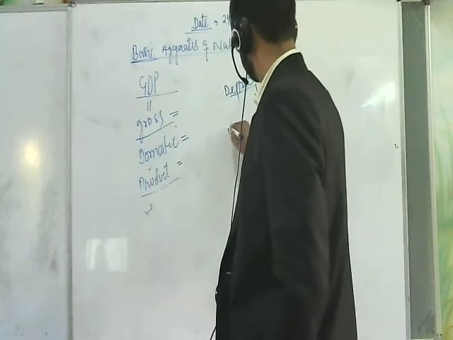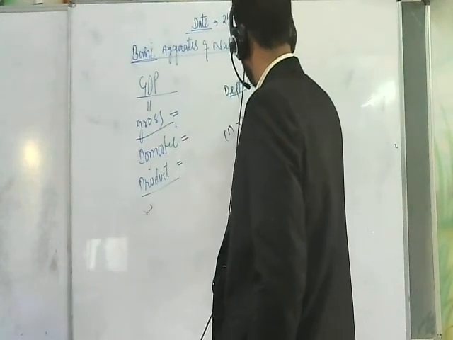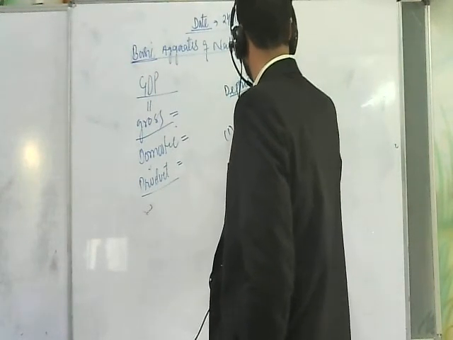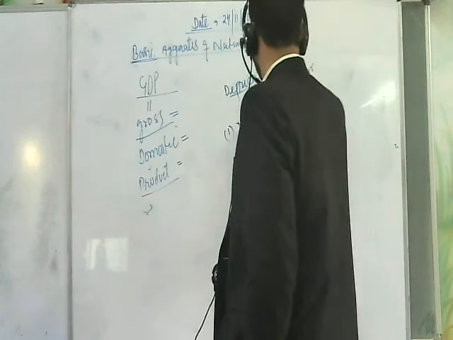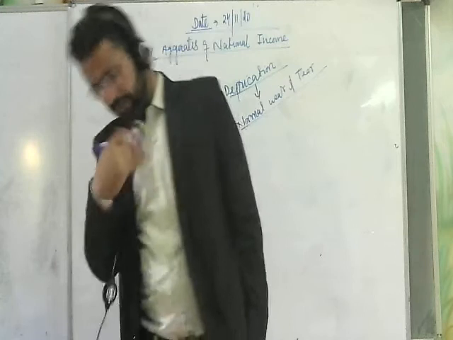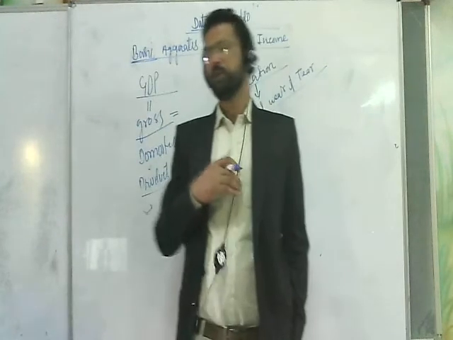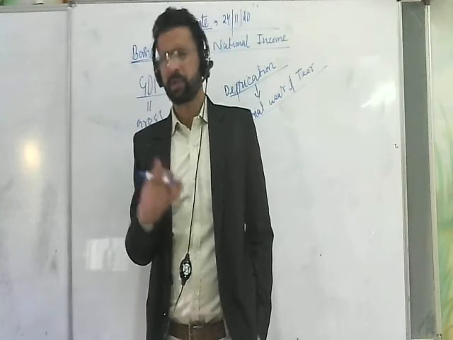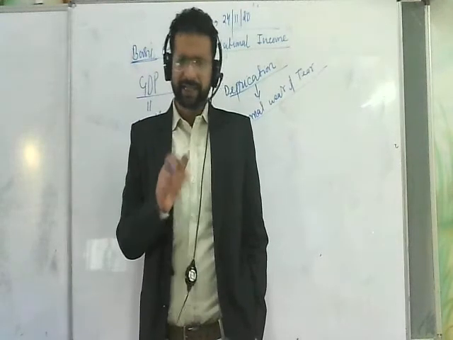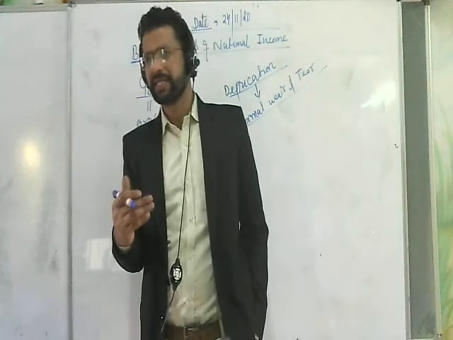Number one, normal wear and tear. Normal wear and tear means that with the passage of time we are using an asset and that asset is continuously working, and due to that its value continuously decreases with the passage of time.